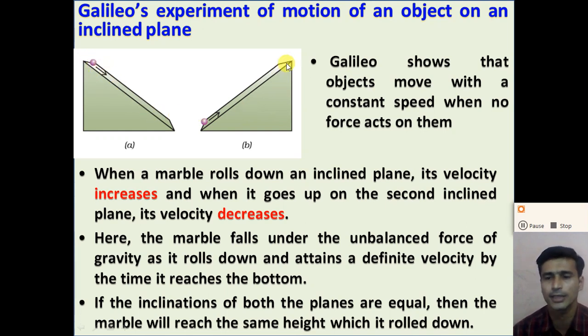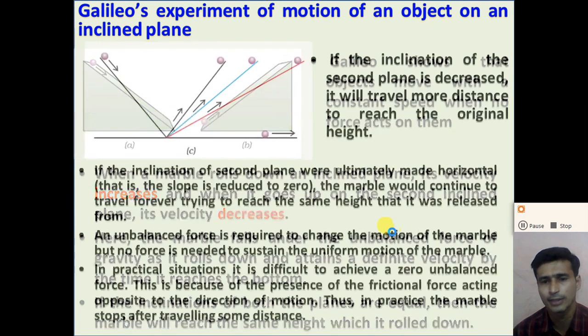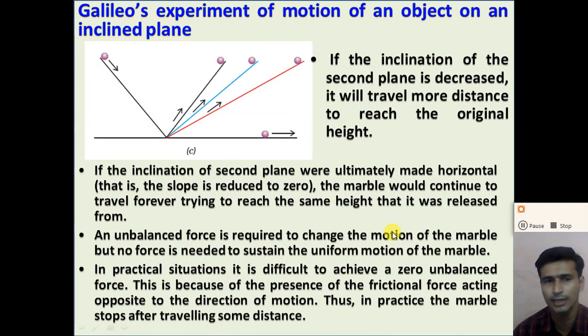The third result: if the inclination of the second plane is decreased, the marble travels more distance to reach the original height. But if the inclination of the second plane is made zero, the object will continue to move without reaching the same height.